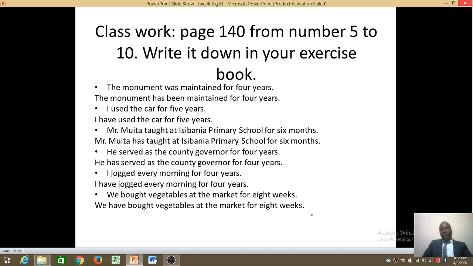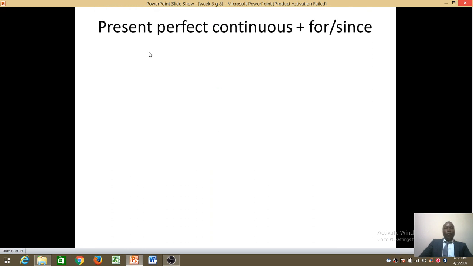Like the way we said in this sentence here, the monument has been maintained for 4 years. They're still maintaining it even to the present. Look at this one. I have used the car for 5 years. We are still using the car. I've used that car for 5 years, but I'm still using it. In our next lesson, we'll be looking at present perfect continuous. But remember here, we'll be adding for and since. Thank you for listening and have a good day.